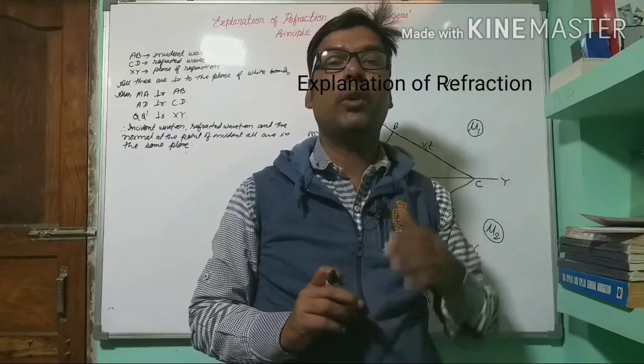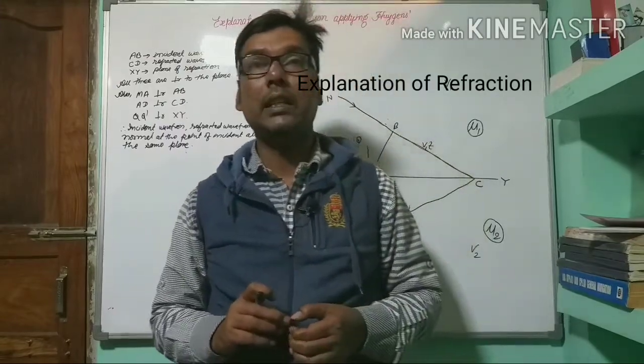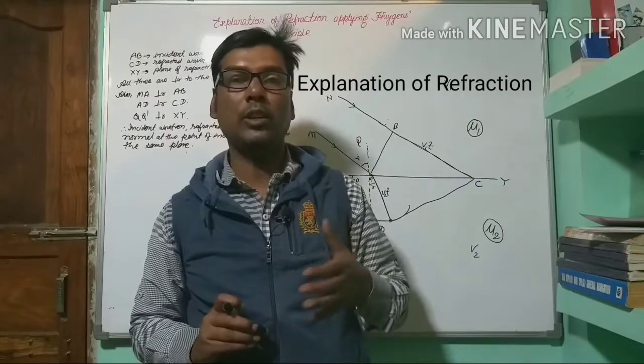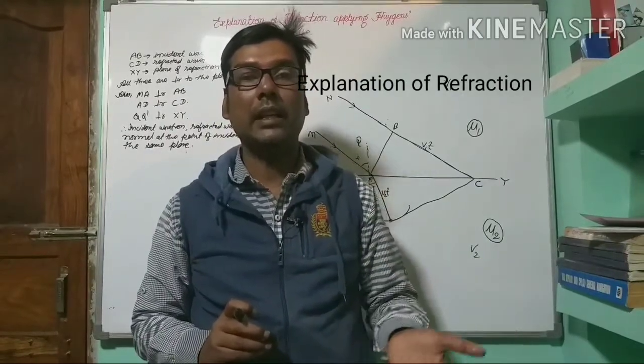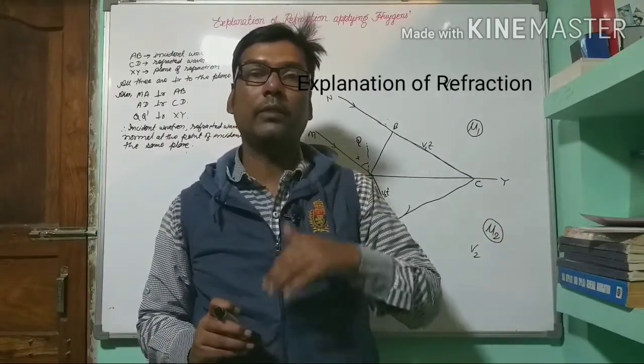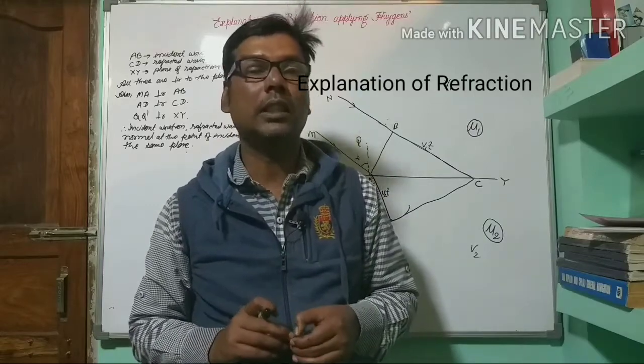It says, for a particular color of light, the ratio of the sine of the angle of incidence and the sine of the angle of refraction is constant.